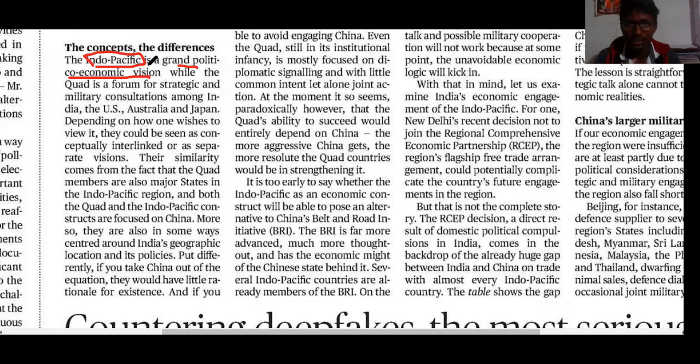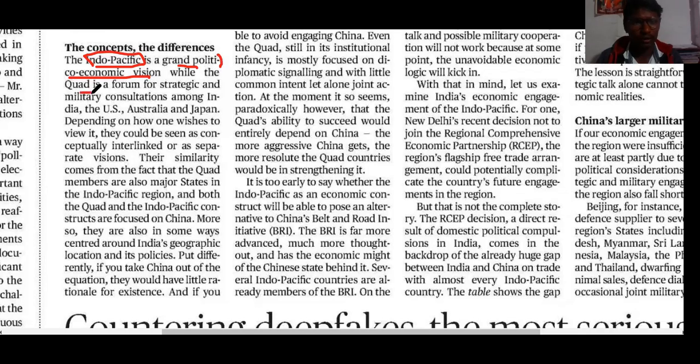Coming to the economic vision, what are the countries involved in this, and what is the trade involved in this perspective, what are the FTAs, free trade agreements in the Indian Ocean region and the Asian countries, and all this together make up the economic vision of this Indo-Pacific. These form the Indo-Pacific Forum.